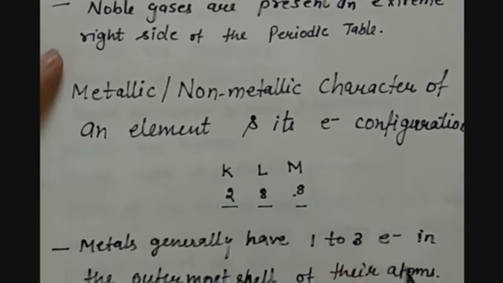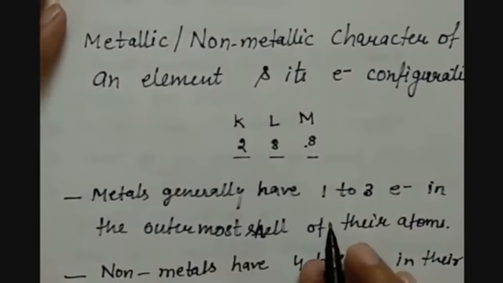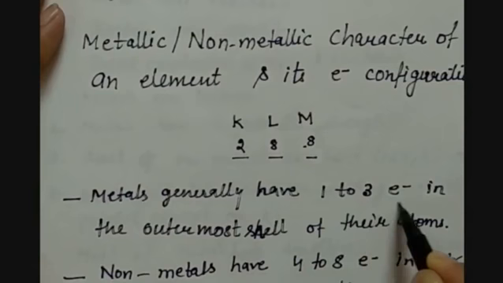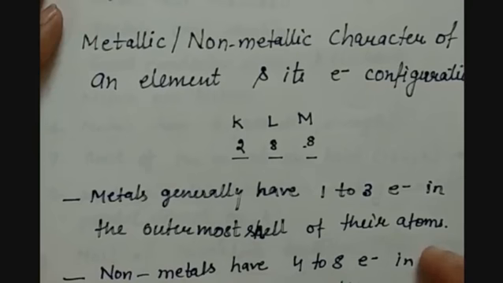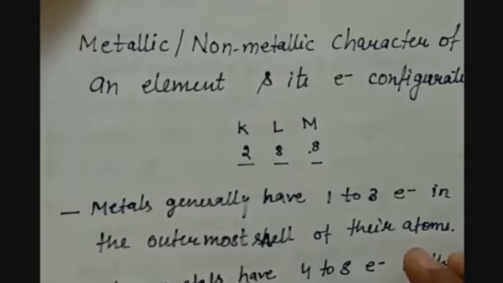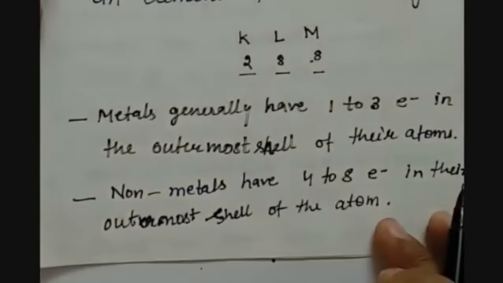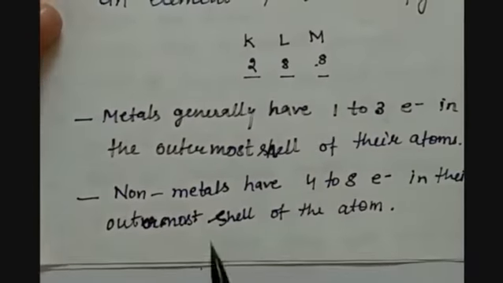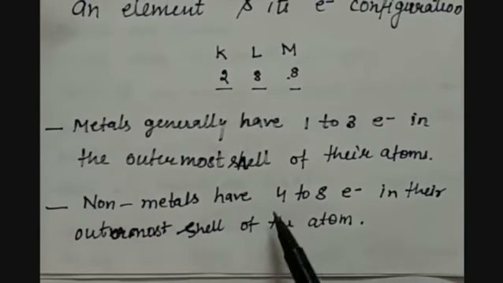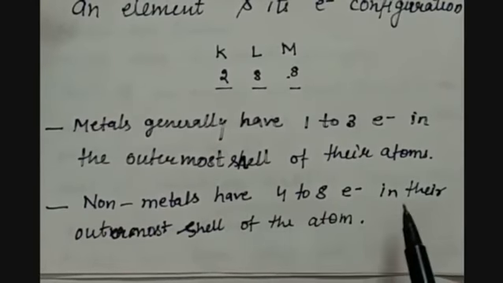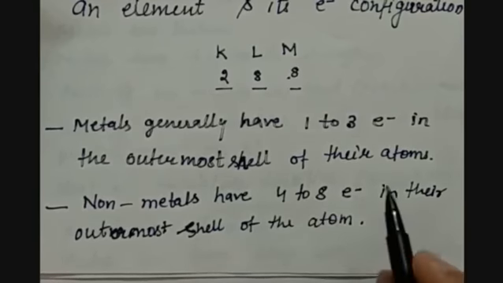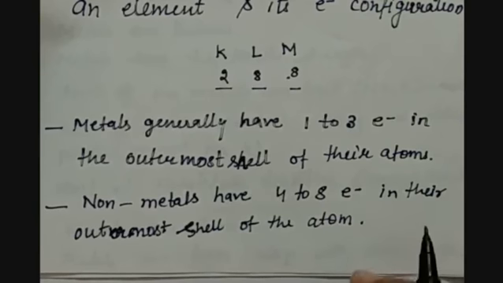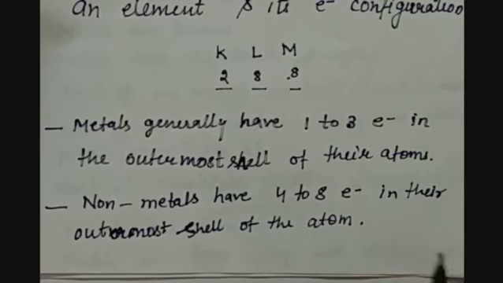But metals generally have 1 to 3 electrons in the outermost shell of their atoms. That means there will be either 1, 2 or 3 electrons in their outermost orbit. But non-metals will have 4 to 8 electrons in their outermost shell. Hence, with the help of electronic configuration, we can identify whether the element is a metal or non-metal.